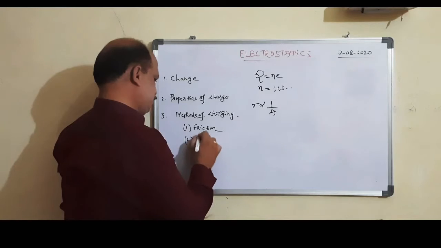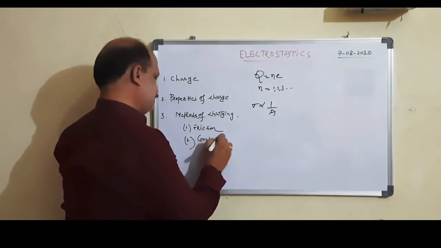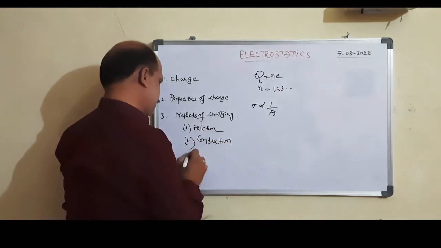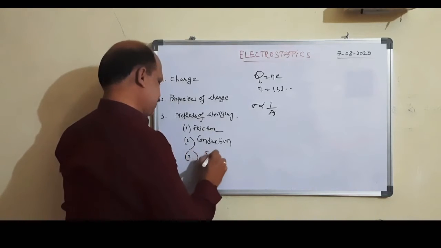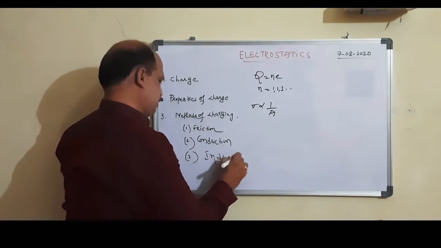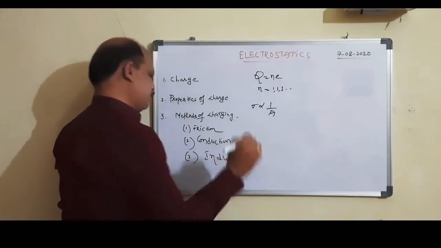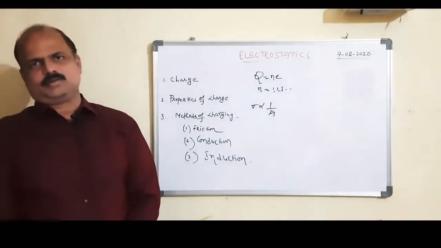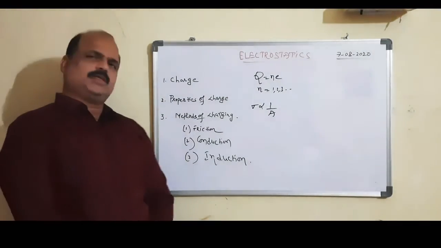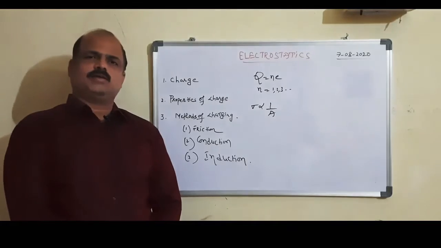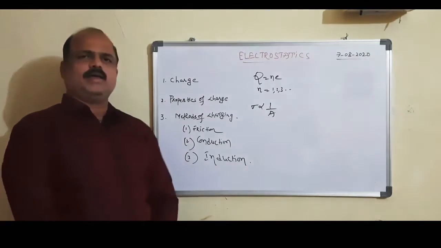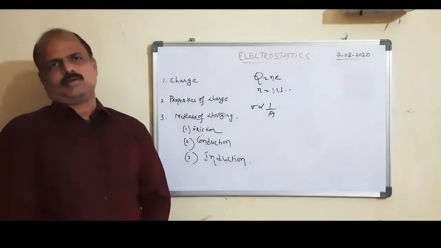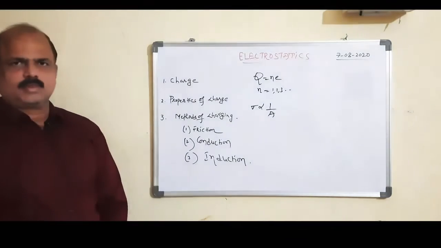Number 2, conduction. Number 3, induction. By using these three methods, we can make an uncharged body into a charged body.